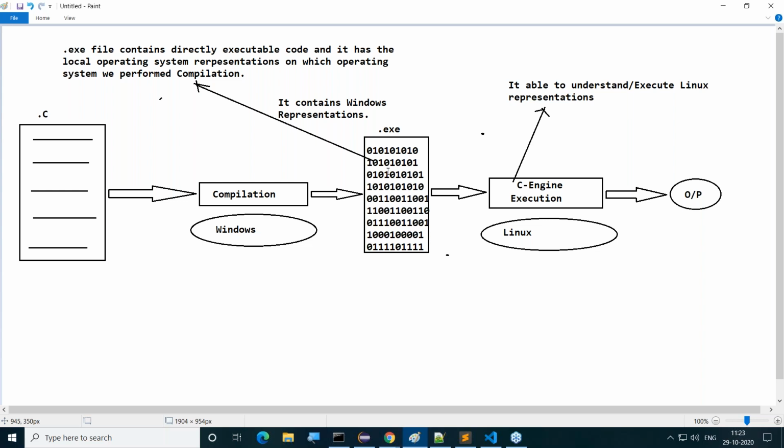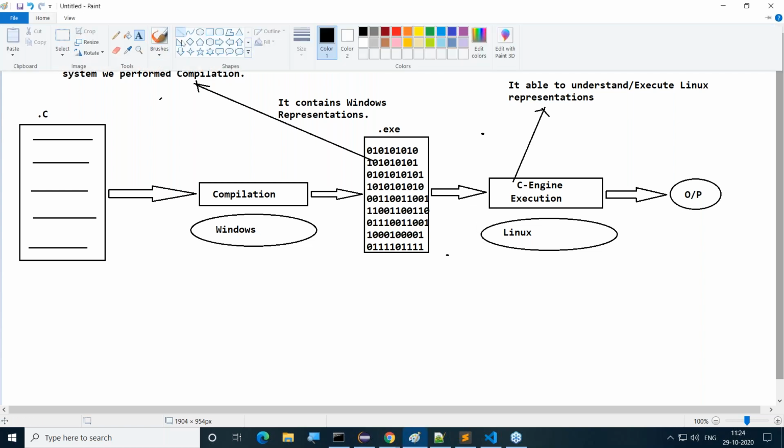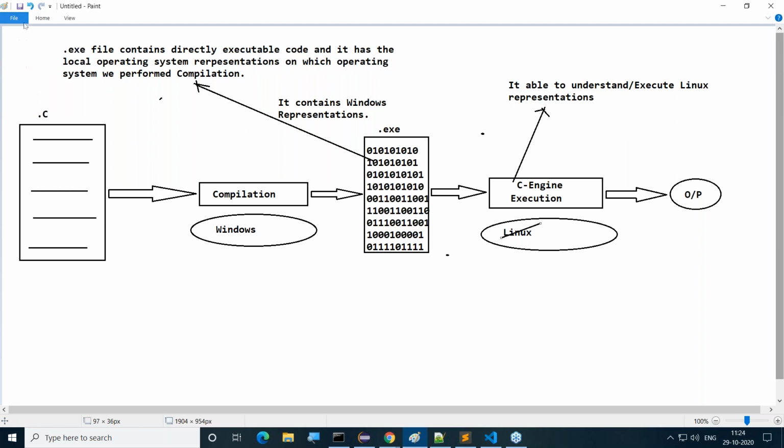Guys, tell me, is some mismatch identified here or not? Here we are getting some mismatch between the representations. Definitely, a mismatch is identified between the .exe file and the C engine. In this particular situation, if we want to execute our C program at runtime, we have to use an operating system that is the same as the operating system where we performed compilation.